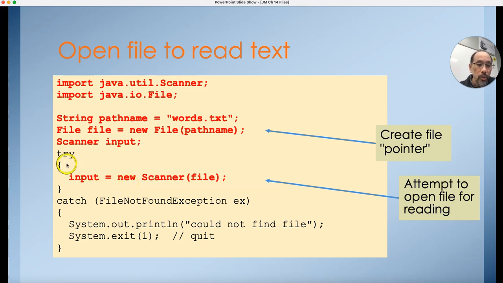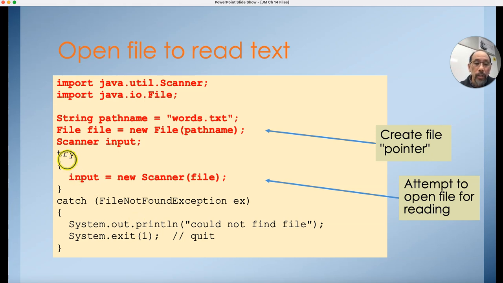And I've put this try-catch around it. We haven't seen this a lot before, but what this does is it protects against errors happening in the program. So if, for example, this file is not found on the computer, it will cause what we call an exception, and it will then call the catch portion of it. If the file is not found, it will print out a nice message, file cannot be found, and then the program will quit in an elegant manner.